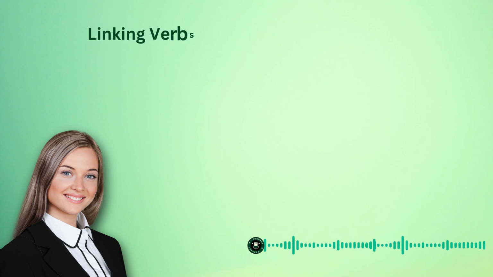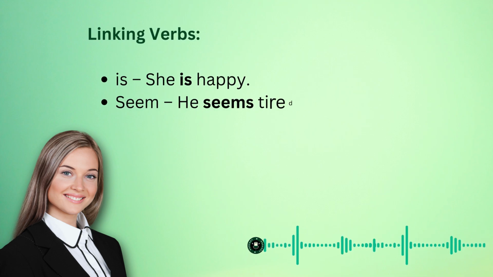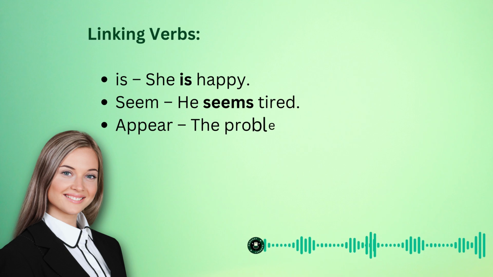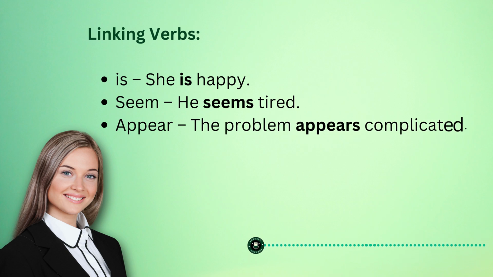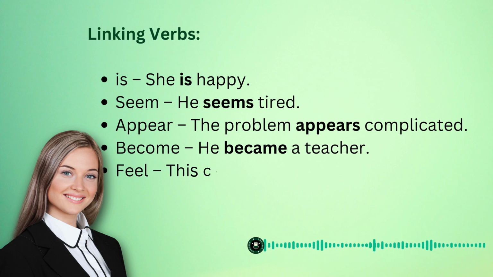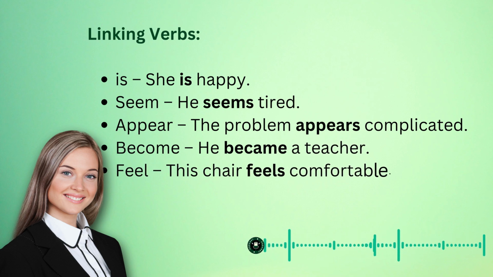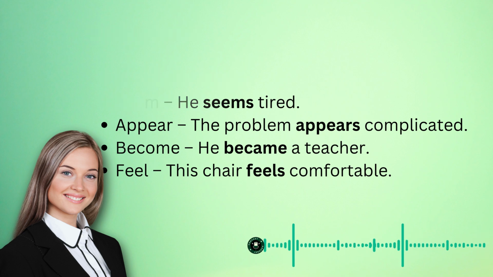Linking verbs. 1. Is: She is happy. 2. Seem: He seems tired. 3. Appear: The problem appears complicated. 4. Become: He became a teacher. 5. Feel: This chair feels comfortable.